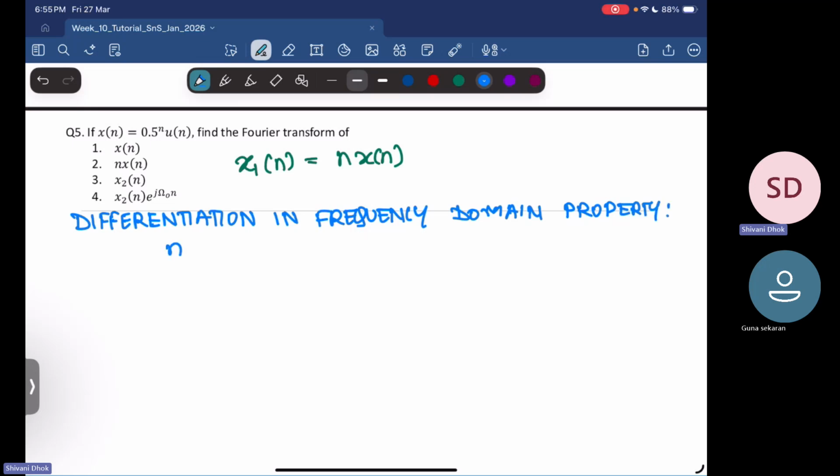It says that n into x of n, which is my x1 of n, will have a Fourier transform as j into d by d omega of X of omega, which is my X1 of omega.